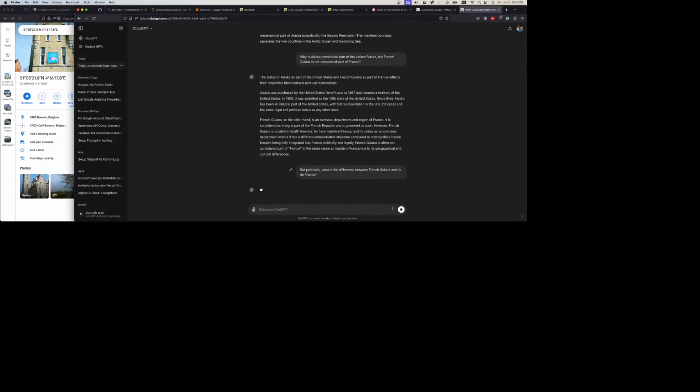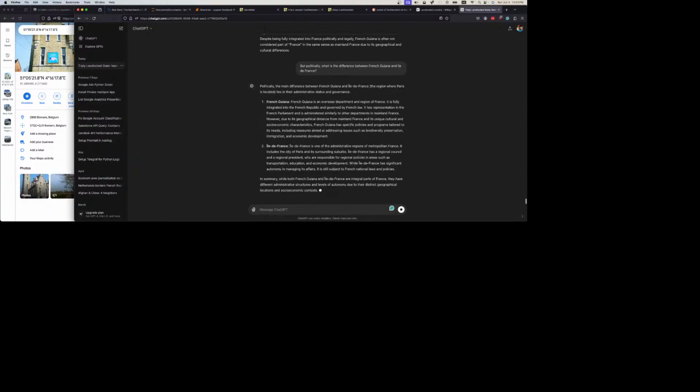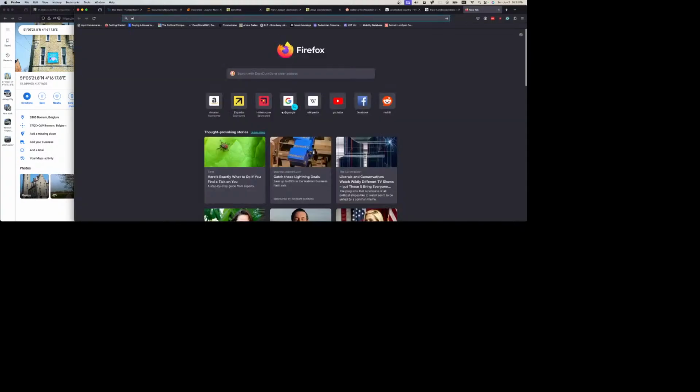But politically, what is the difference between French Guiana and Ile-de-France? The main difference is French overseas department region. No, Ile-de-France is department.